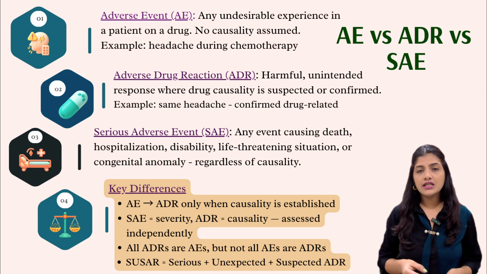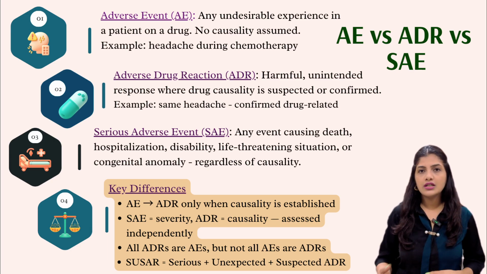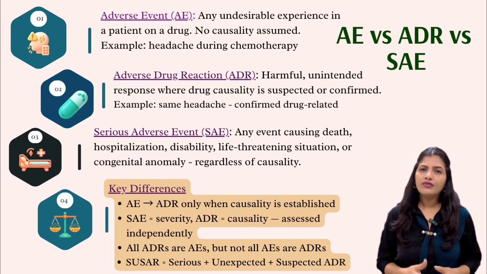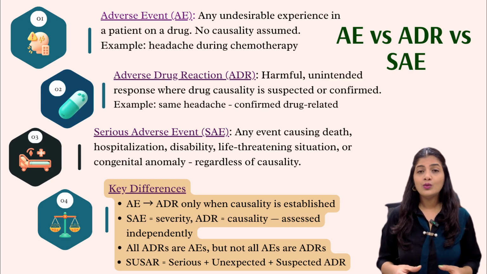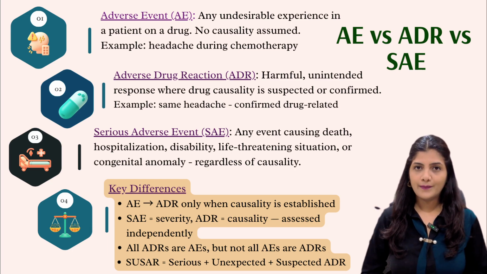It stands for Serious Unexpected Suspected Adverse Reaction. So it combines all three aspects. The event is serious, it wasn't listed in the drug safety document, and the drug is suspected to have caused it. So SUSARs have the strictest reporting timelines in the entire PV system, that is 7 days for fatal or life-threatening cases, 15 days for other serious cases. So you will hear this term constantly in interviews or on your job profile.